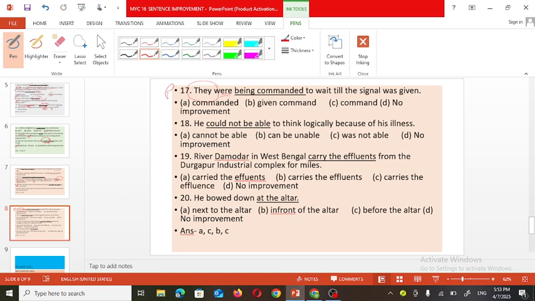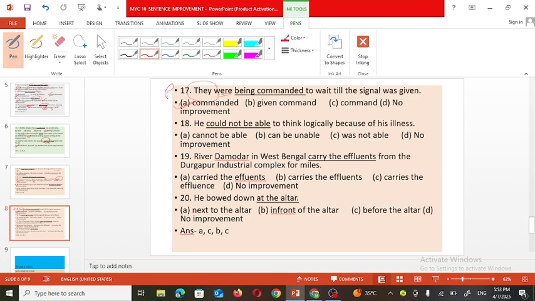Continuous means past continuous tense. So instead of that, what can be replaced here? Commanded can be used. Command, its V3 form is commanded. So they were commanded to wait. That will be the correct statement. Now next one, he could not be able to.